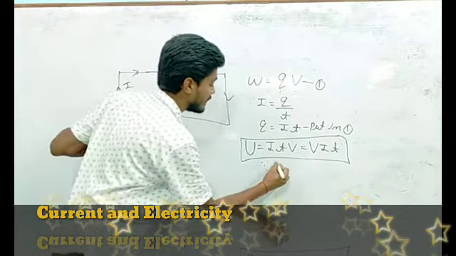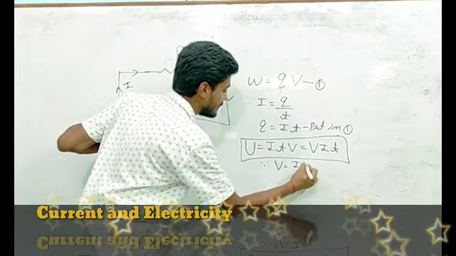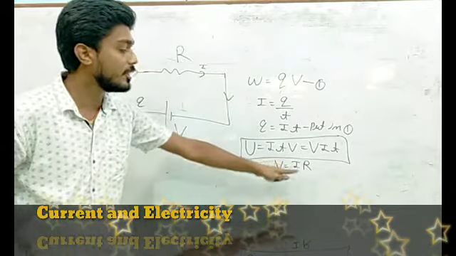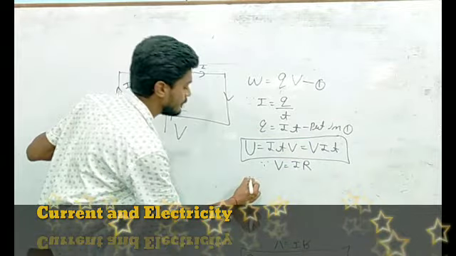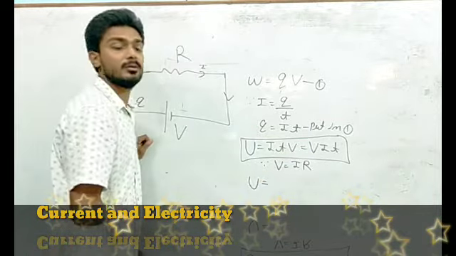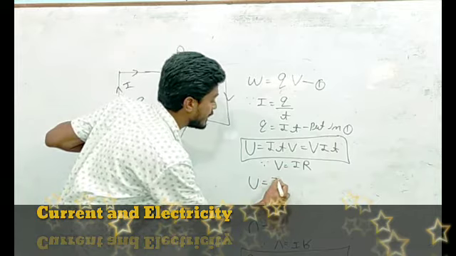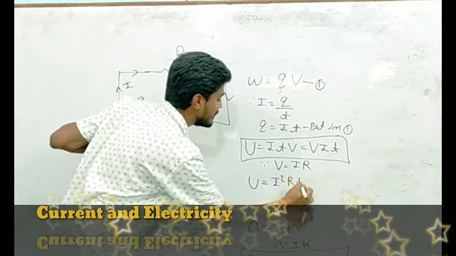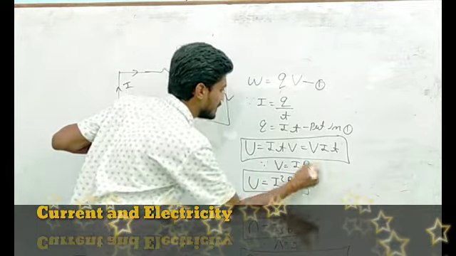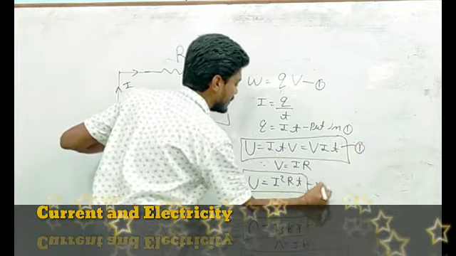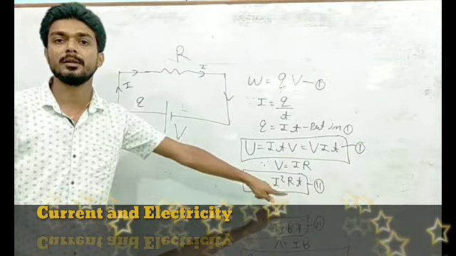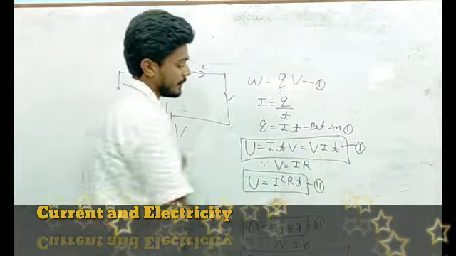Next, you can modify this formula. Suppose V is equal to IR. We know very well Ohm's law. Put this in the equation and you will find U is equal to I square RT. This is formula number 2, the modified form. You can modify it again.